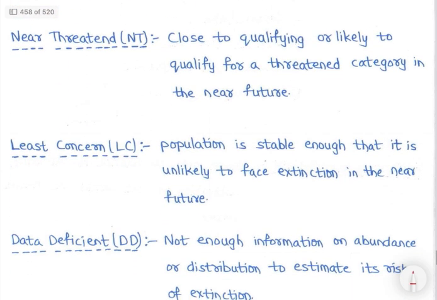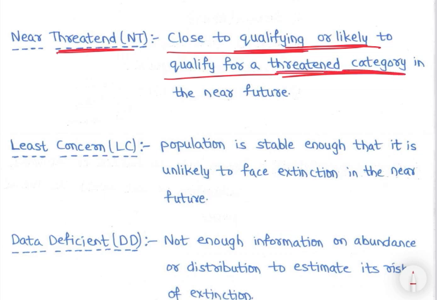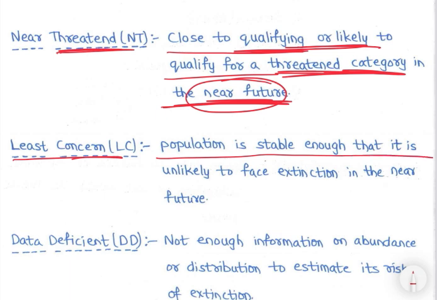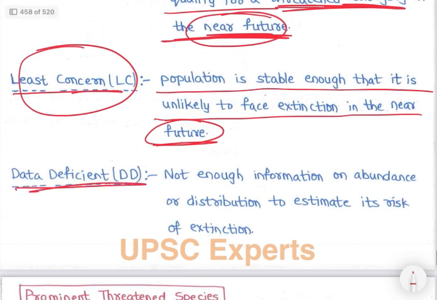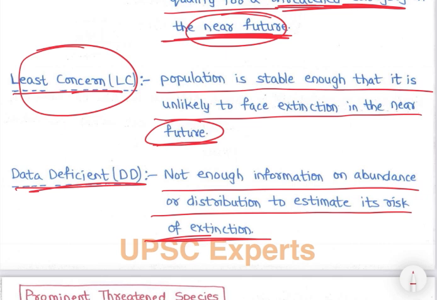Then next is near threatened. Near threatened is close to qualifying or likely to qualify for a threatened category in the near future. So in the near future it can move into threatened, that is critically endangered, endangered, or vulnerable. So that is near threatened. And least concern is when the population is stable enough that it is unlikely to face extinction in the near future. So that is least concern, right? Then data deficient is when there is not enough information on abundance or distribution to estimate its risk of extinction.